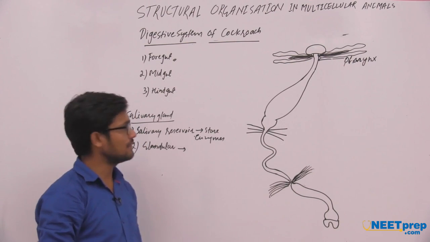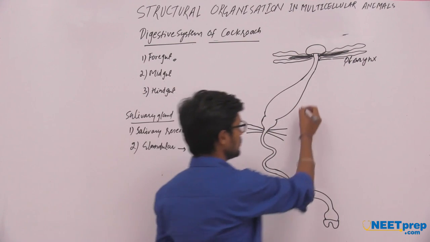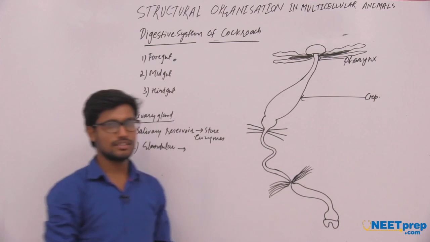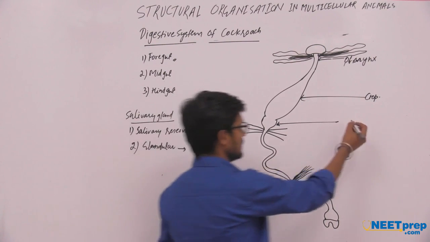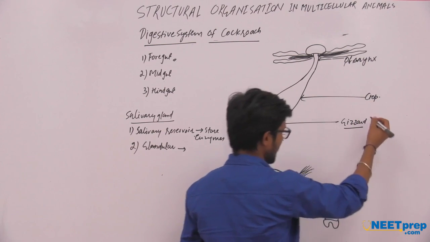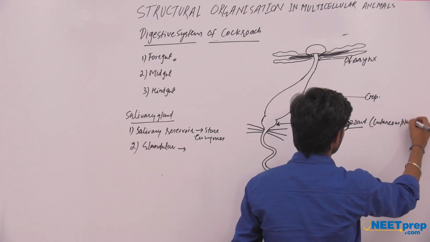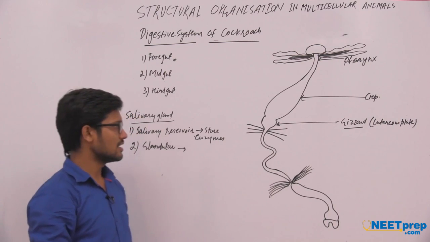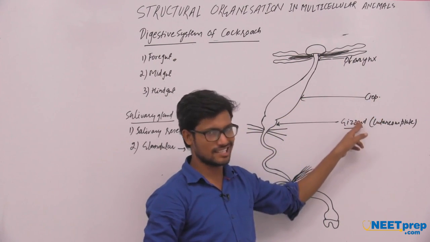After that, the buccal cavity opens into the pharynx region. The pharynx region opens into the crop. The crop region is the site of storage of food. After the crop region, the next region is the gizzard. The gizzard has some cuticular plates, or you can say cuticular teeth. These are the parts of the foregut: pharynx, crop and gizzard.